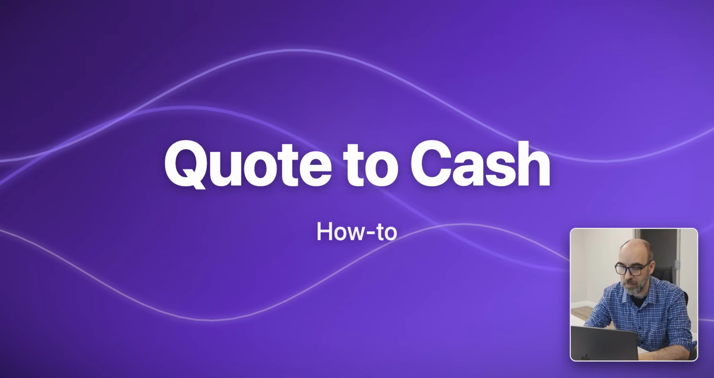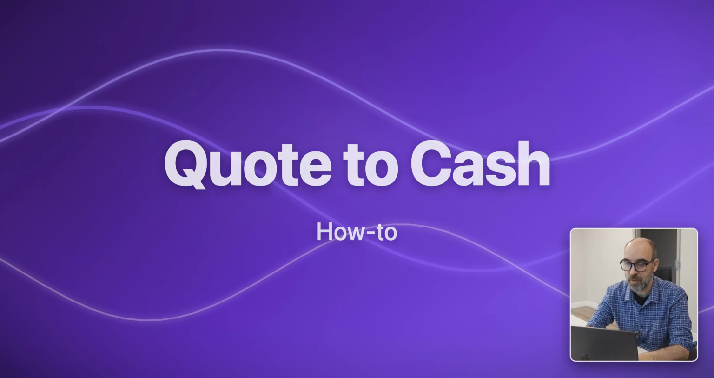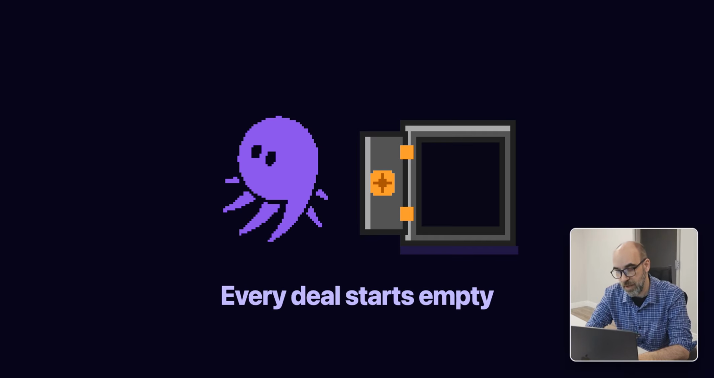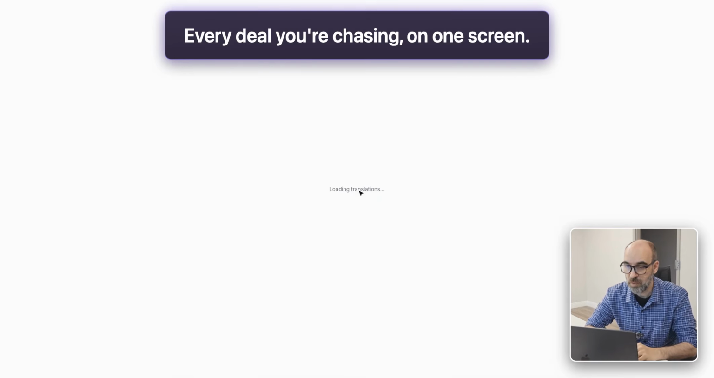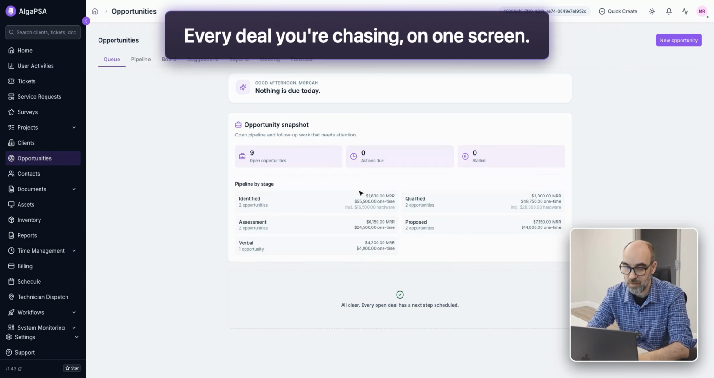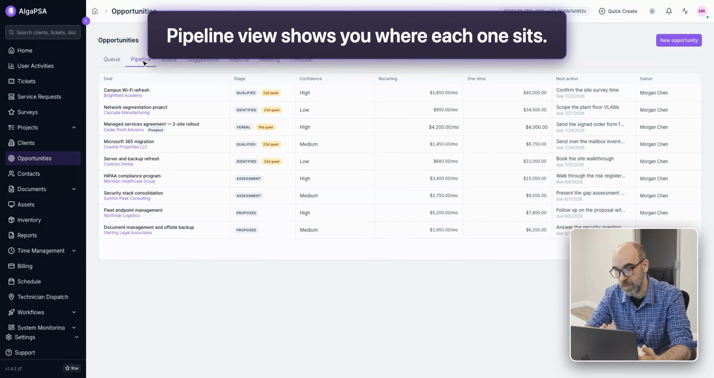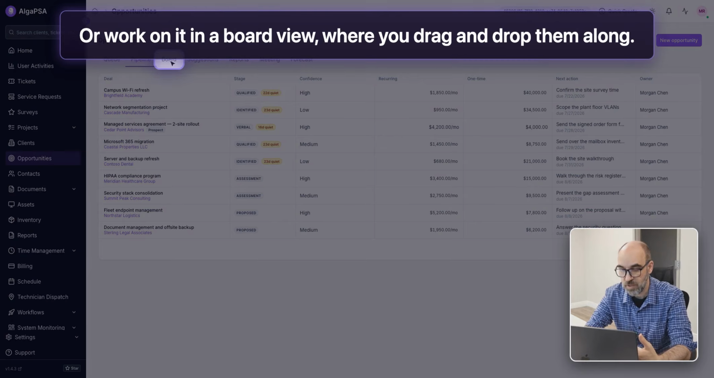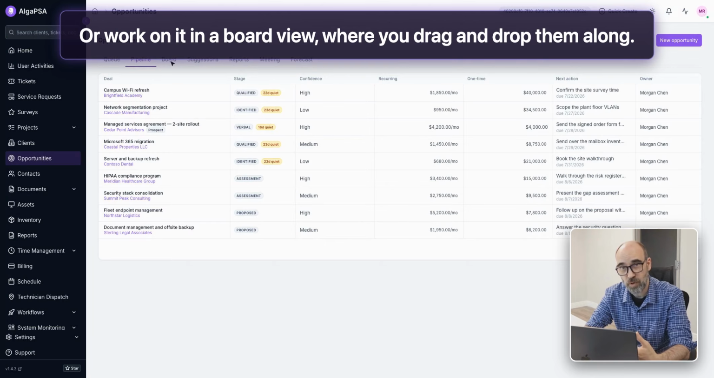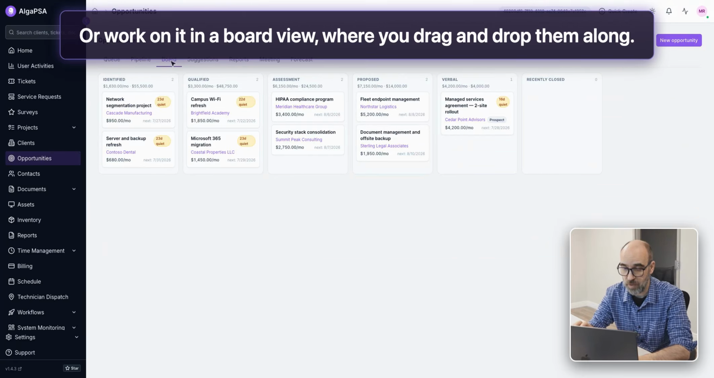Quote to cash, in Alga PSA. So every deal starts empty, and here's one that is empty, and we'll fill it up together. So first, you need to win the deal. So you can see your deals all on the same screen. You see it as a pipeline where each one shows by stage, or you work on it in the board view where you drag and drop them alongside the project.